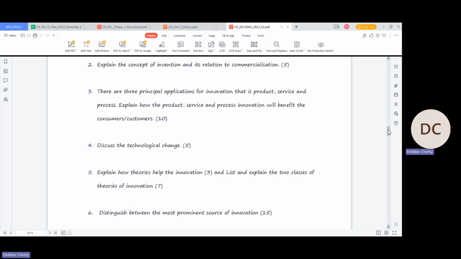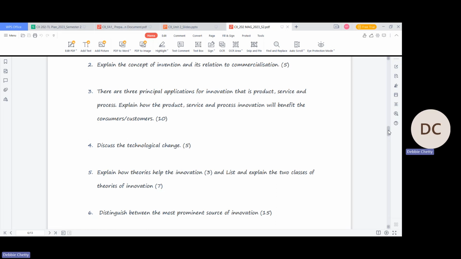Question 5 is explain how theories help the innovation for 3 marks, and list and explain the 2 classes of theories of innovation for 7 marks. So there are 2 parts here you need to take note of. First, you need to explain how the theories help innovation for 3 marks. Then you're going to list and explain 2, only 2, not 5 or 6, 2 only. Please read the question.